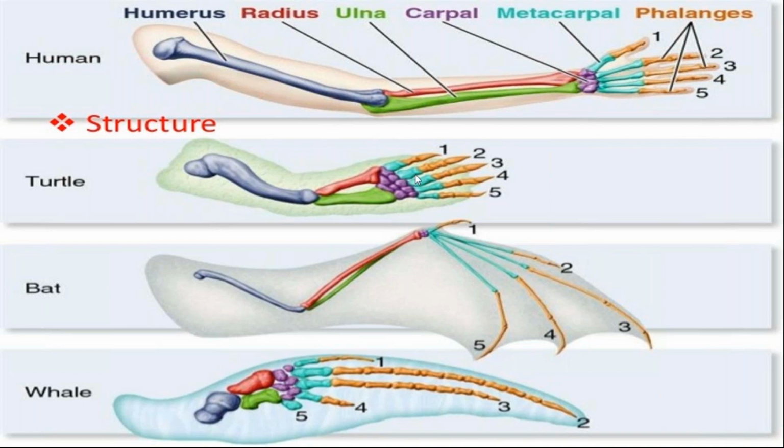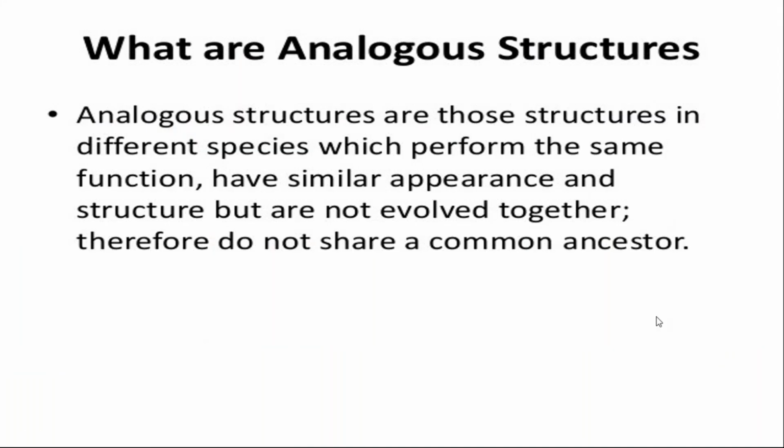Then next is analogous organ. Analogous organs perform the same function and have a similar appearance, but they are not evolved together. They do not have a common ancestor. Analogous organ means they perform the same function, but their ancestor is not common.